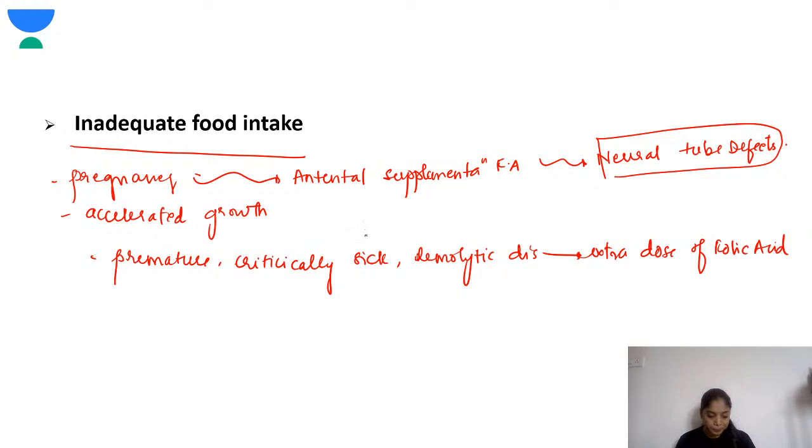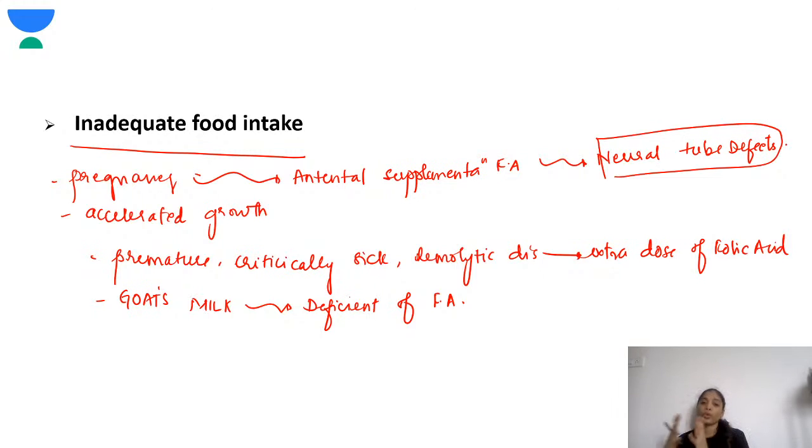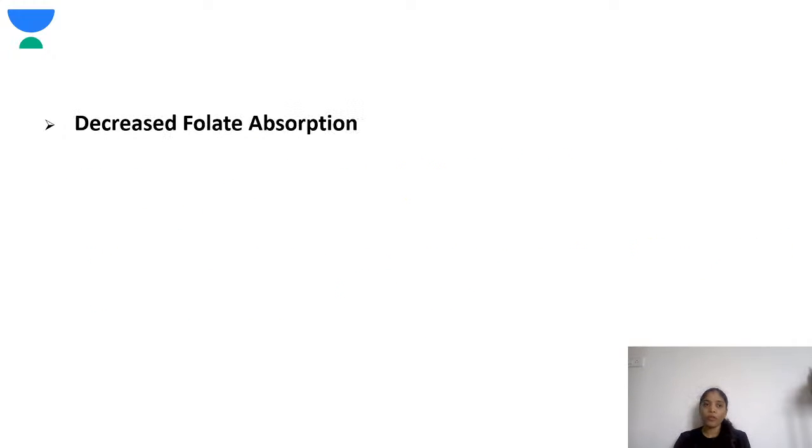But goat's milk is deficient in folic acid, and as a result, children whose main diet is goat's milk have to be supplemented with other sources of folic acid. So this is about inadequate food intake: conditions where there is higher demand for folic acid, where if it is not supplemented enough, they can lead to deficiency.